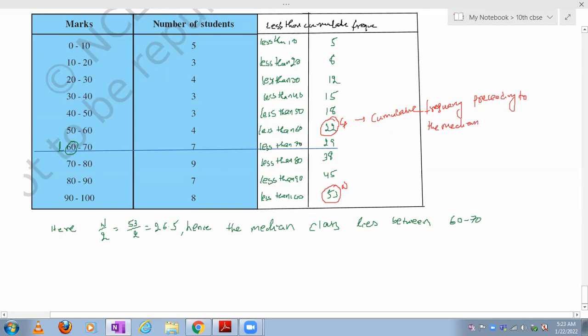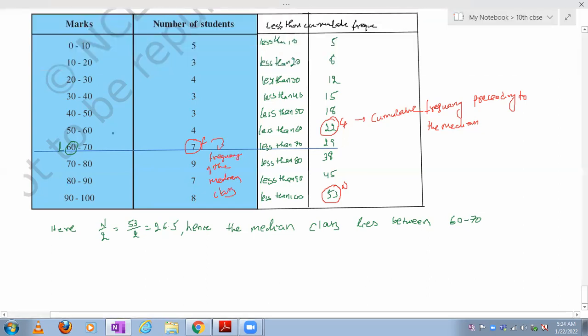Means L is 60, CF is this, and another thing. What is this one? F. F is the frequency of the median class, right?